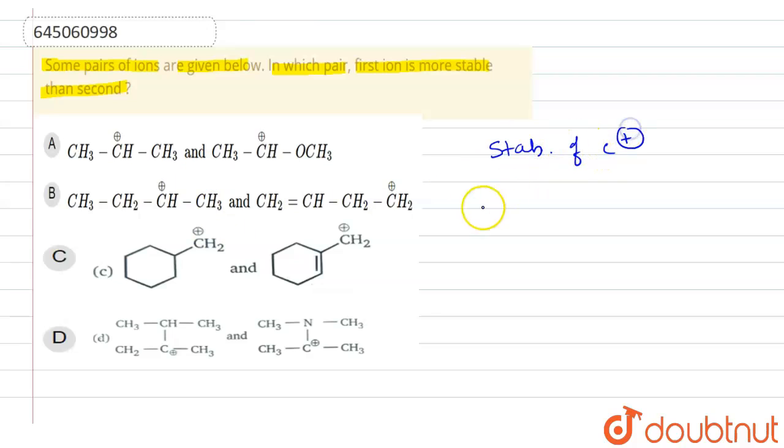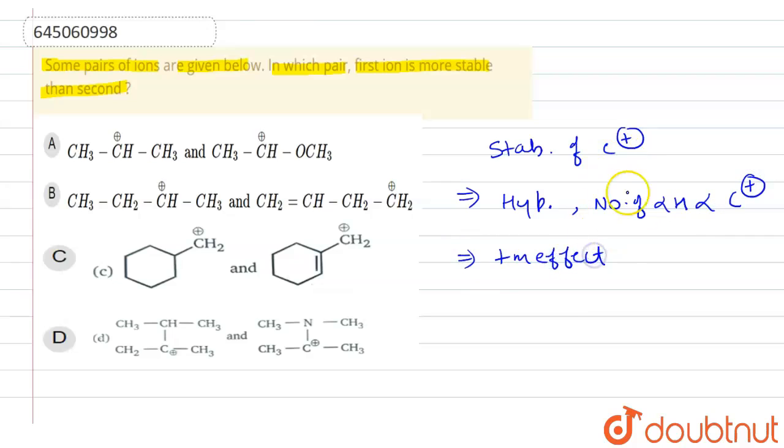The stability of a carbocation depends on hyperconjugation, meaning the number of alpha hydrogens is directly proportional to the stability of the carbocation. Second is the plus M effect, which also stabilizes the carbocation.